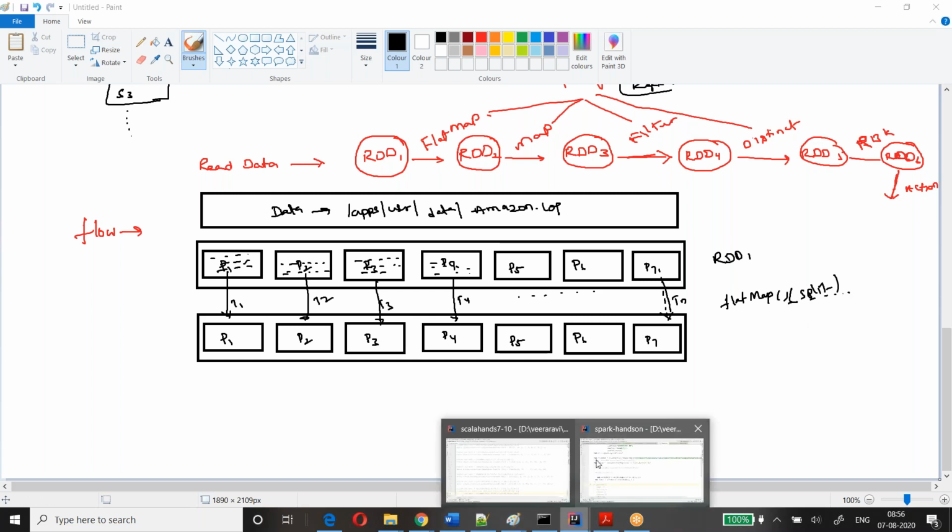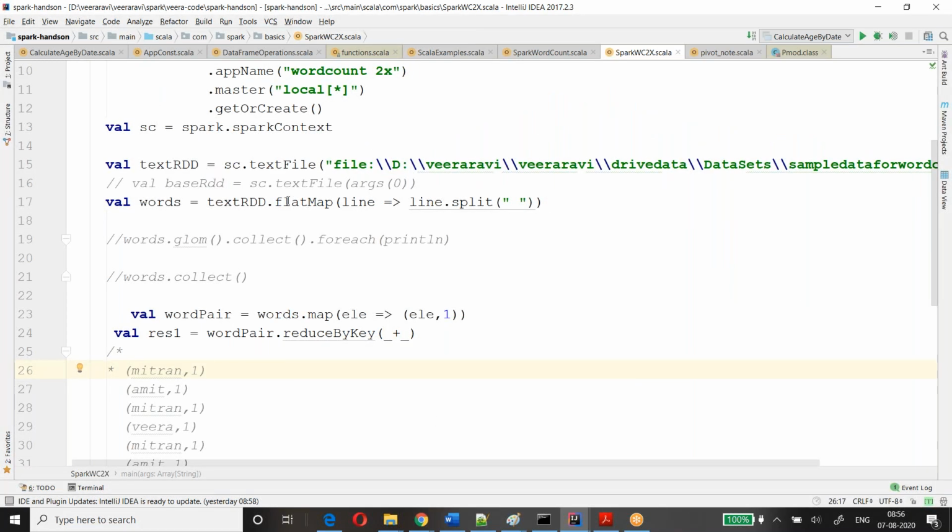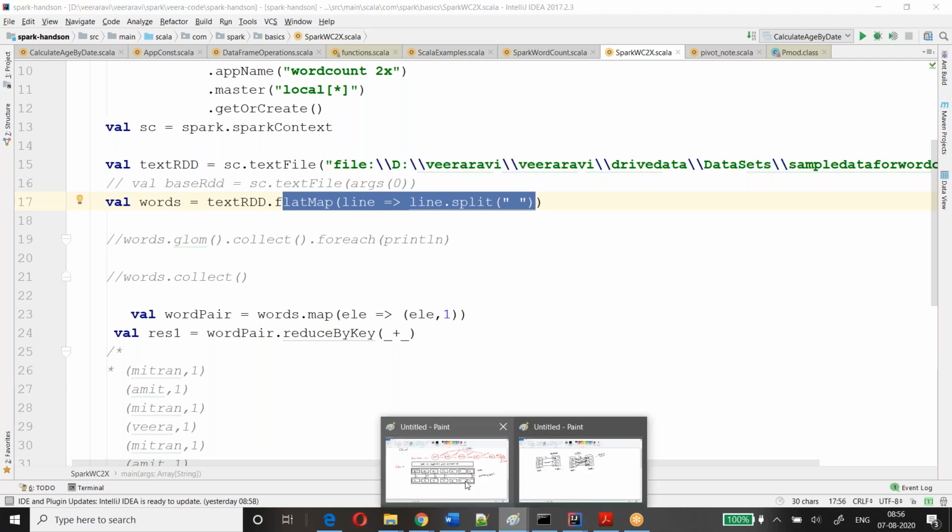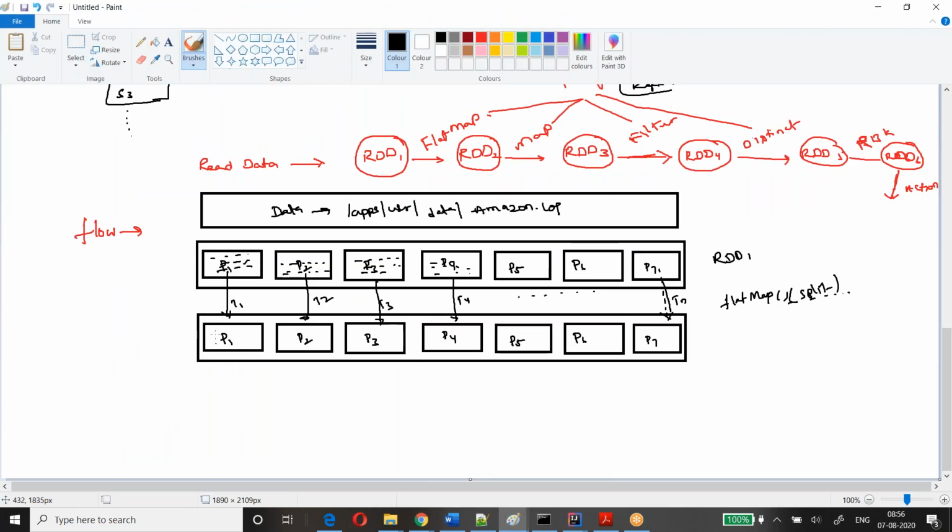This operation should apply on all the data pieces or only one data piece? All the data pieces. That's the reason. Whatever data you have in partition 1 will be split and written. It happens one by one, right?